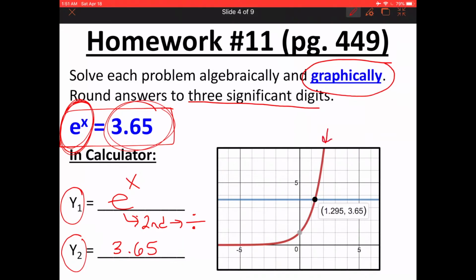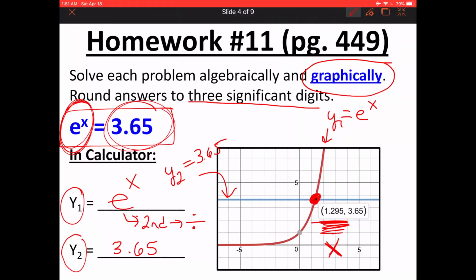So this red curve would be the graph for y1, e to the power of x. This blue line would be the graph for y2, 3.65. Then I do second, trace, intersect. I find where they intersect, and here is my answer. Remember, I care about the x value.